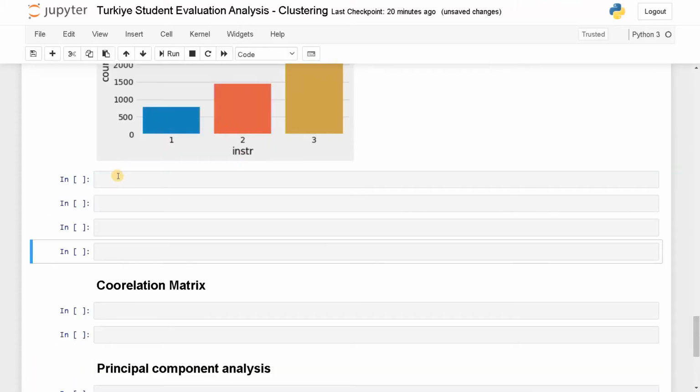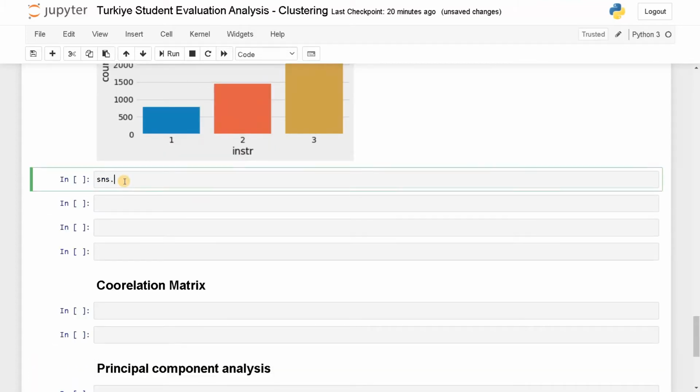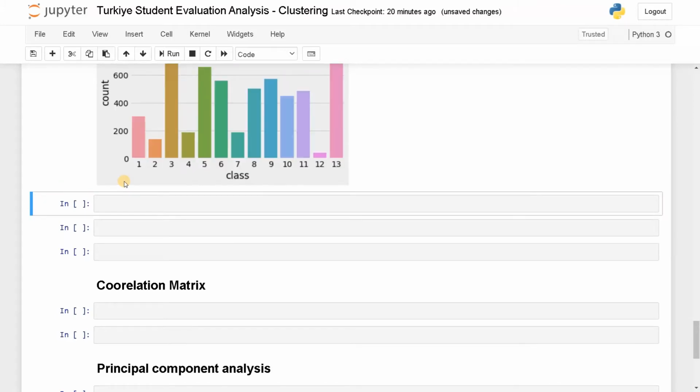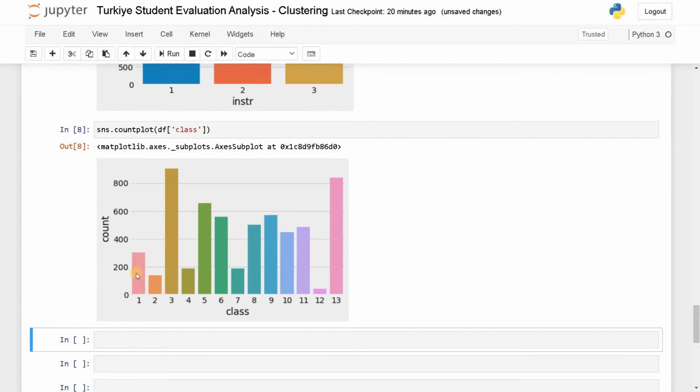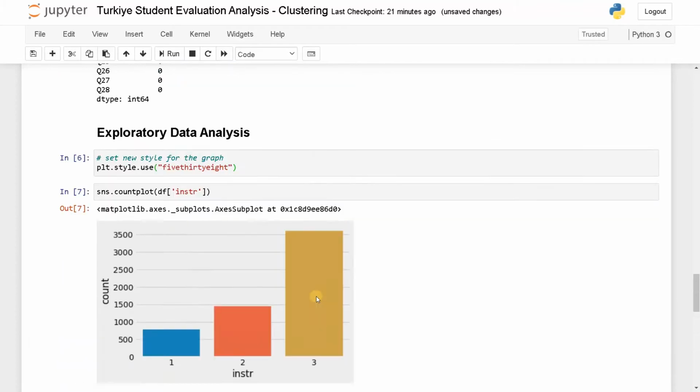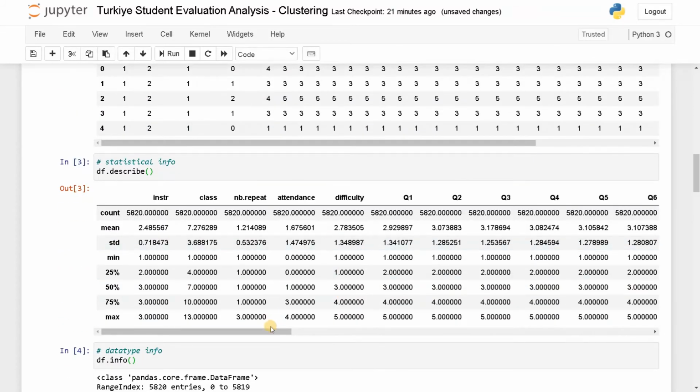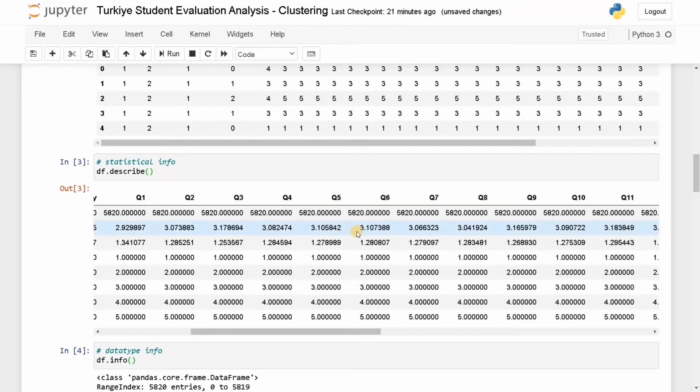Okay, let's do some more analysis. sns.countplot, df of class. Run this. So these are the number of students in that particular class. Classes 3 and 13 have higher counts than all the other classes. Some classes like 2, 4, 7 and 12 have only a few students enrolled compared to other classes. As I already mentioned before, in the questions the mean of all the questions is 3.